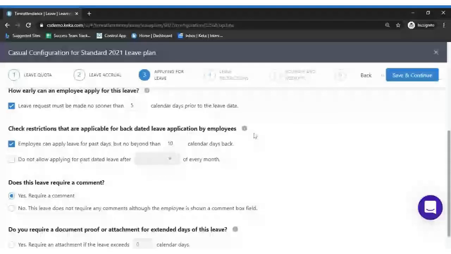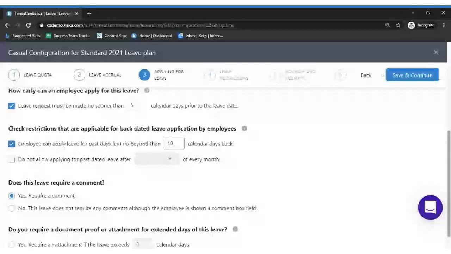Okay, so the next option, which is check restrictions that are applicable for backdating. Let's assume an employee took an unplanned leave. He didn't inform the organization or his higher authorities about the leave, which was an emergency. He comes back to office the next day, and because he was unable to inform, he was not able to apply for a leave. In such cases, whether you want to allow employees to apply for backdated leave or not, you can enable or disable the setting.